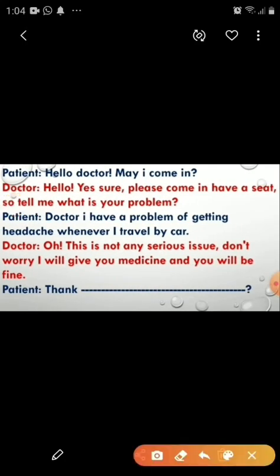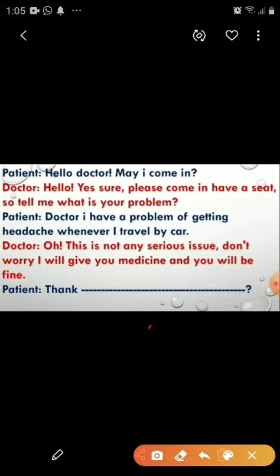Patient: Hello doctor, may I come in? Doctor: Hello, yes sure, please come in, have a seat. So tell me what is your problem? Patient: Doctor, I have a problem of getting headache whenever I travel by car. Doctor: Oh, this is not any serious issue. Don't worry, I'll give you medicine and you will be fine. Patient: Thanks.